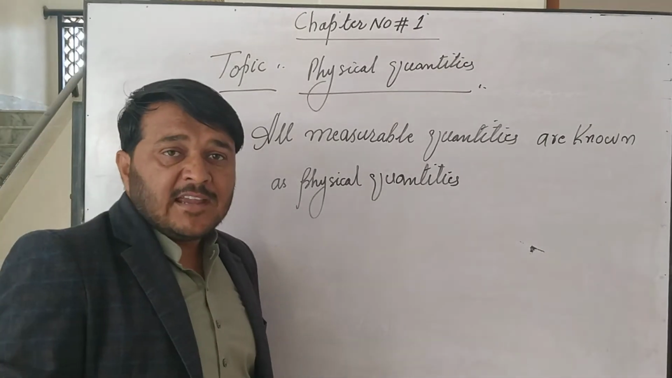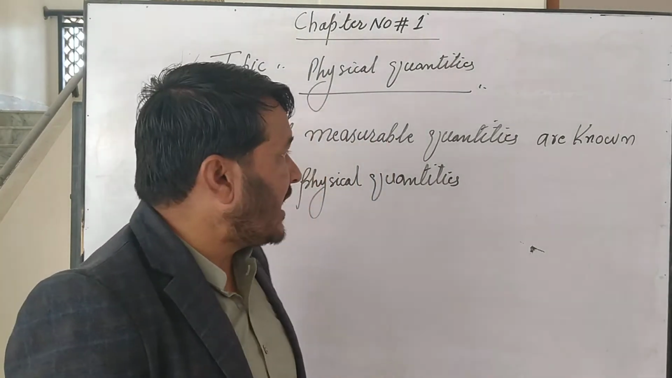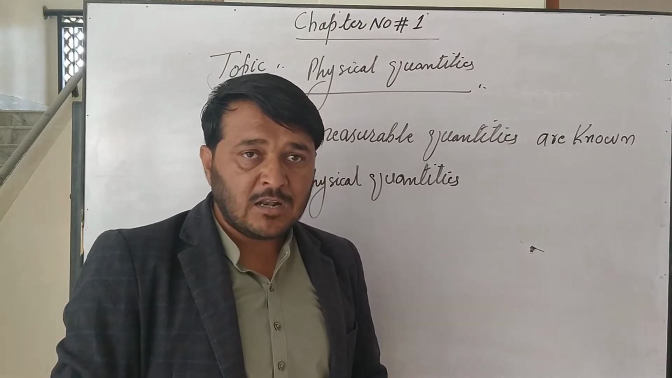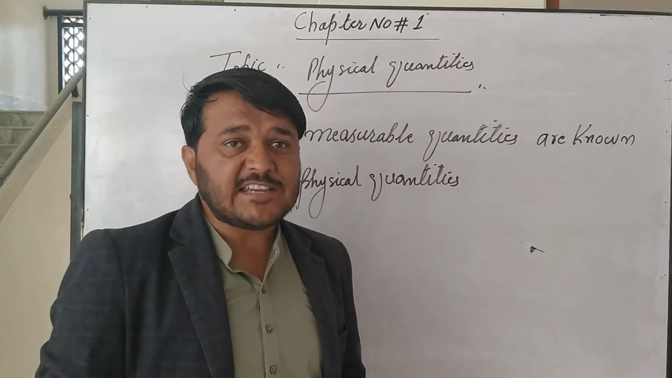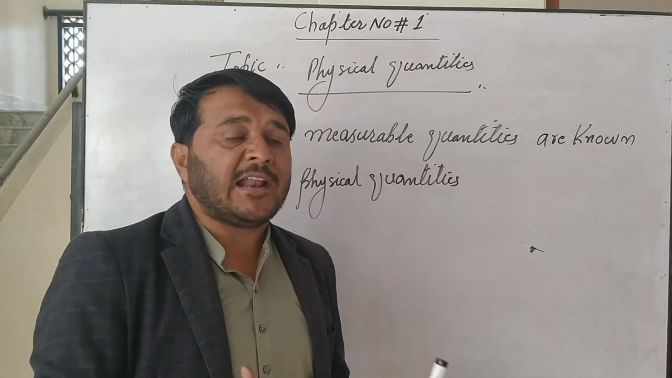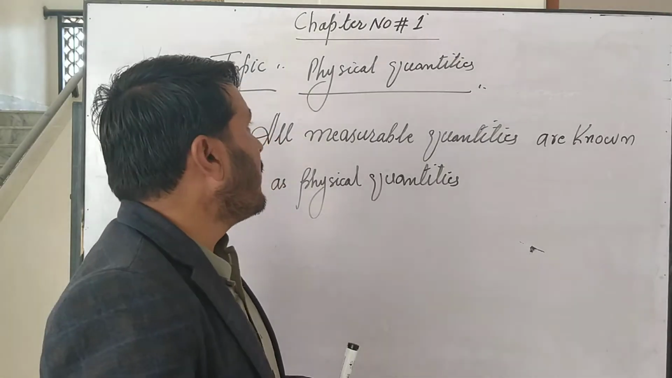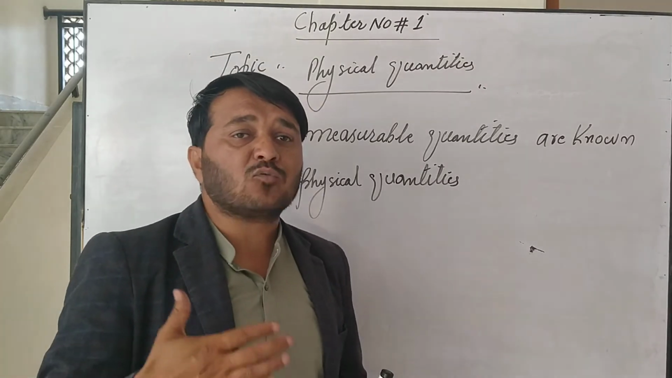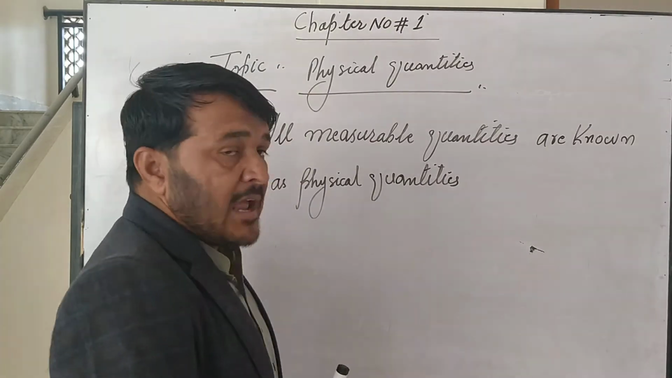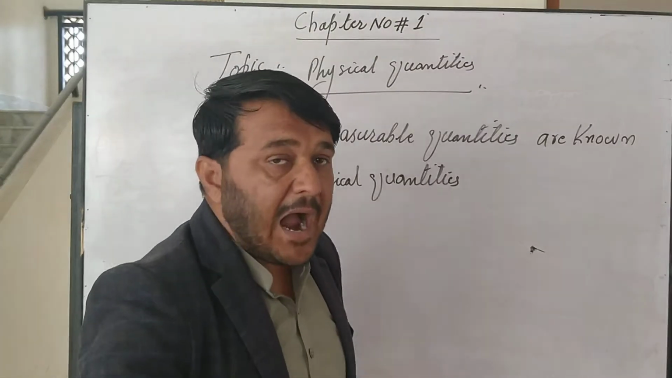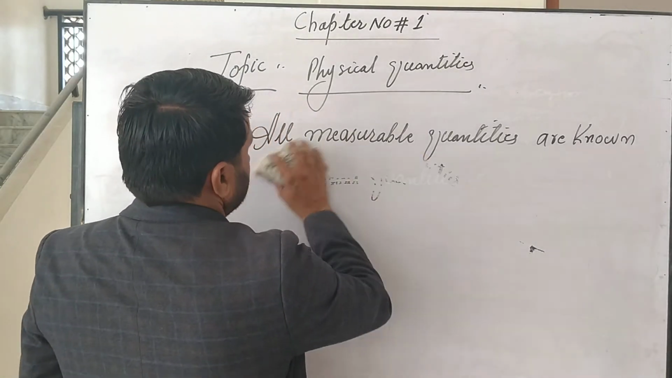It means that every quantity present in this physical world is known as a physical quantity. It means that we measure each and everything which appears in this natural world or this physical world. We can say that all quantities are known as physical quantities. The physical quantities are again divided into two categories.